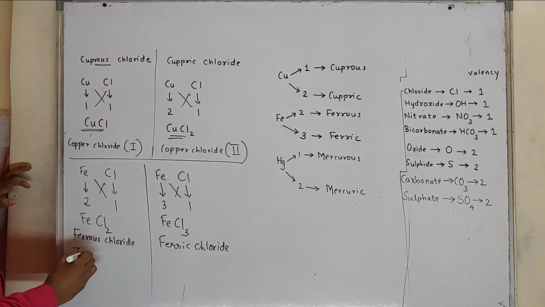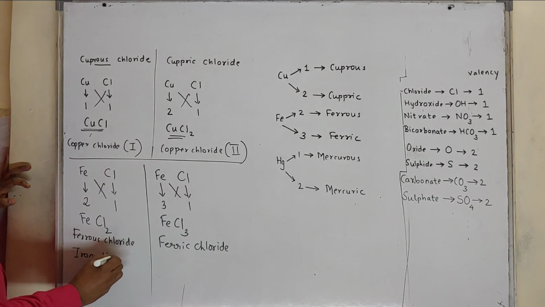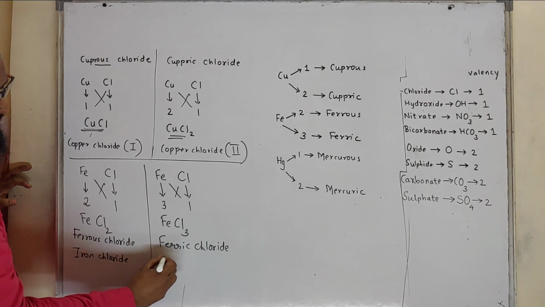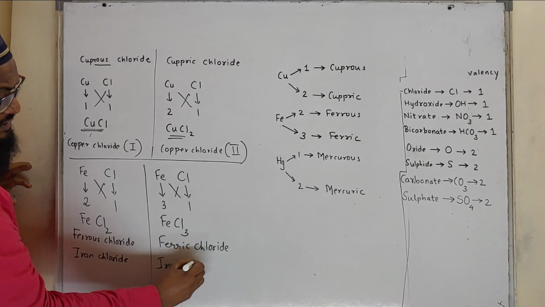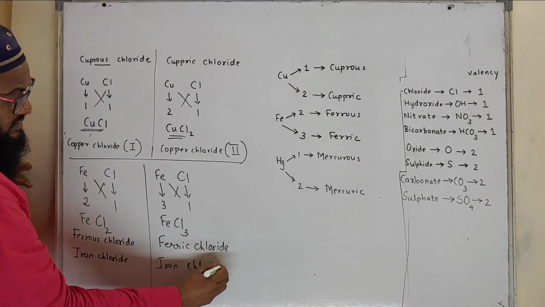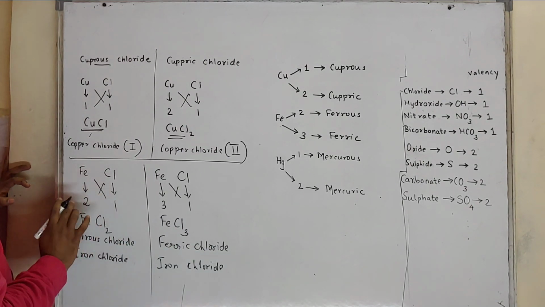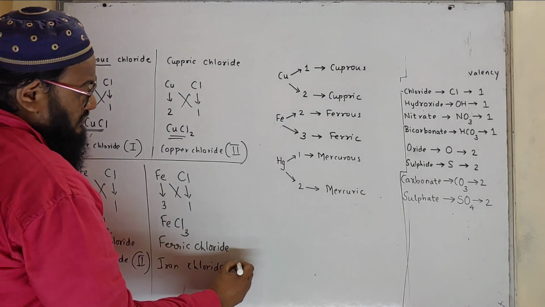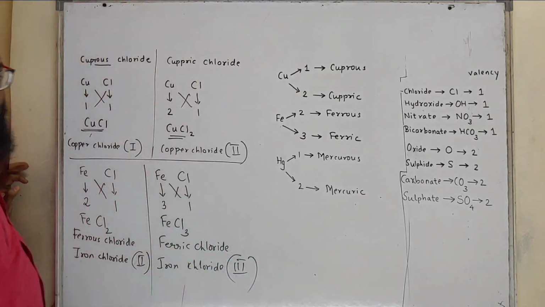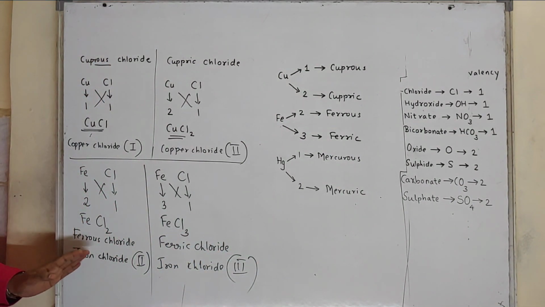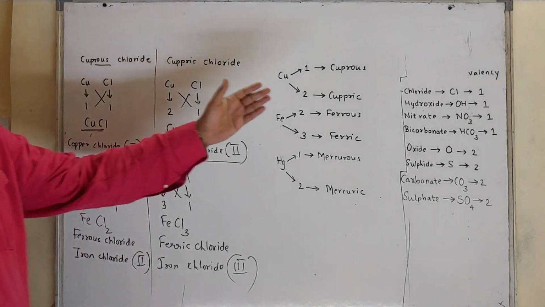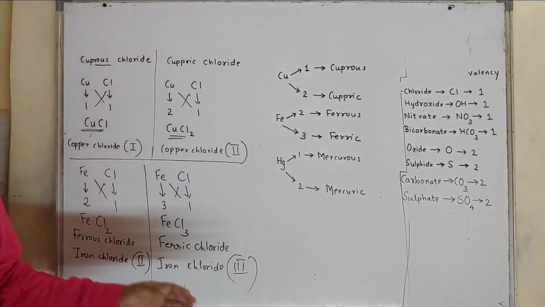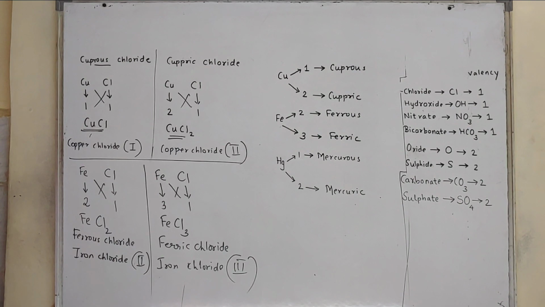Both are nothing but iron chloride. This is also iron chloride and this is also iron chloride. Here we can say iron chloride, we have used the valency of iron as 2 and here valency 3. Ferrous chloride and ferric chloride. Similarly, mercurous chloride, mercuric chloride. You can also form the sulfides. So in this way we have completed.